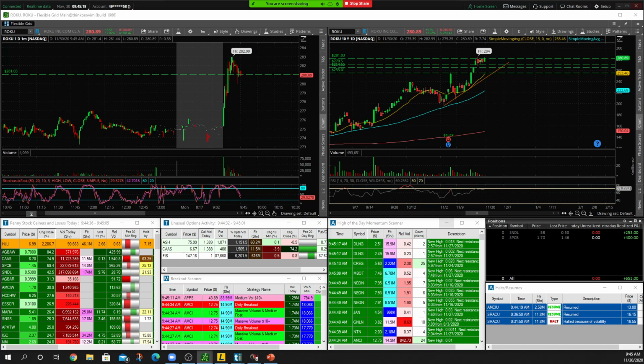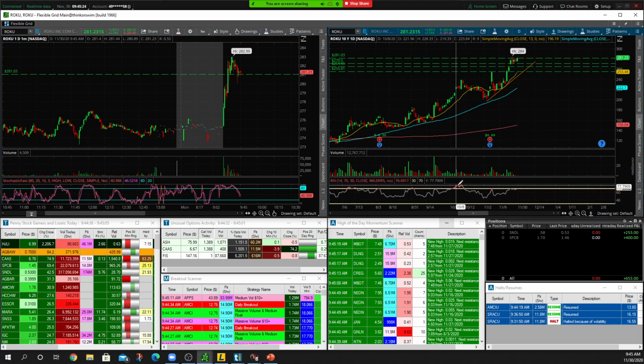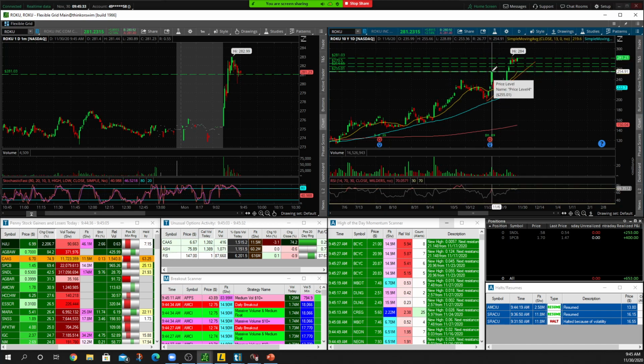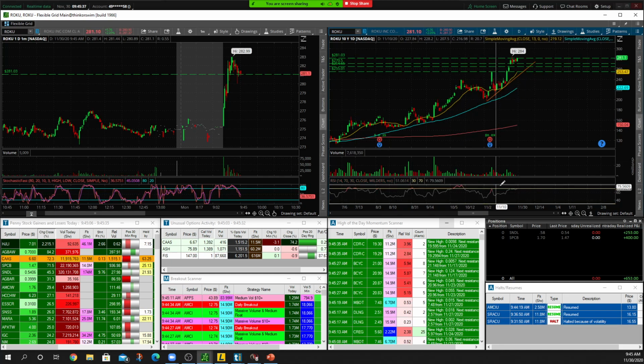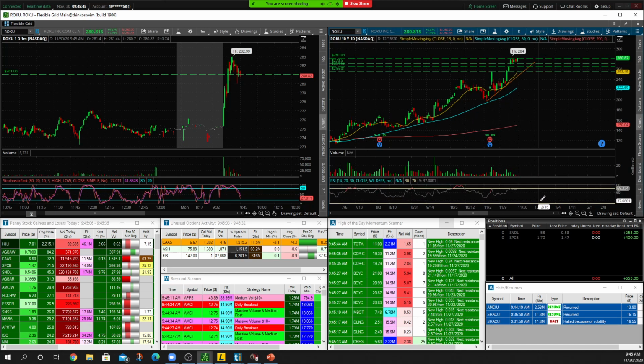Roku was another one we were watching. I'm not really liking the negative divergence we have on the daily RSI. We can see here that we were really, really hot, really overbought here when we were at 240. Daily, we put in new highs around 260, but RSI is showing weakness, right? Making lower highs on the RSI, but the chart's making higher highs. Same thing here. Highs at 284. RSI is still showing a lot of internal weakness.